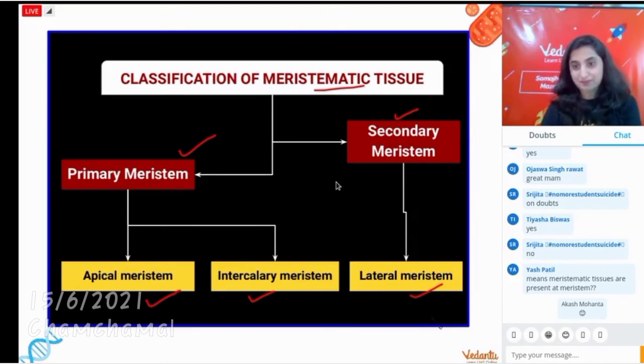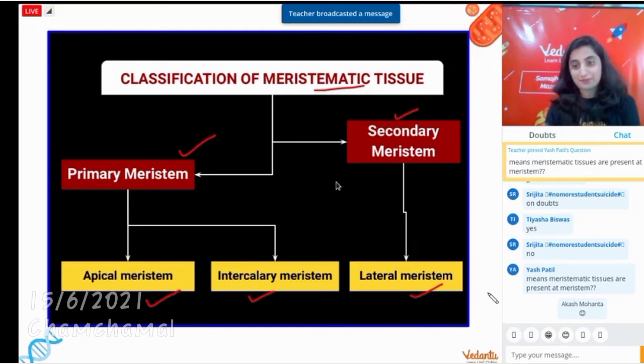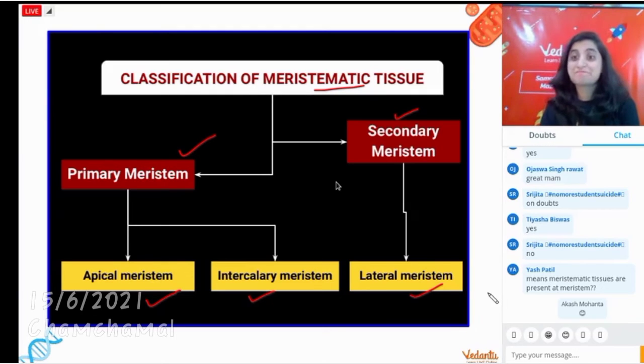Yes, Yash, that is absolutely correct. Meristematic tissues are present as meristems. So, in this way, you understood that these are the types, primary and secondary. Primary has two types, apical and intercalary. Secondary has many types. One of them is lateral meristem. Guys, let us have a look at more details of each one of them in a proper way.